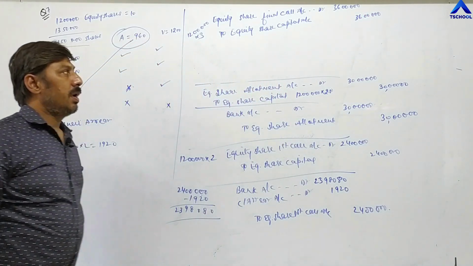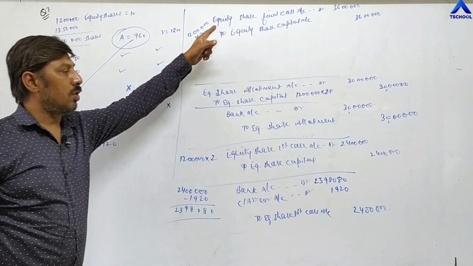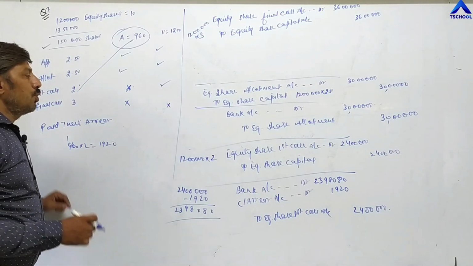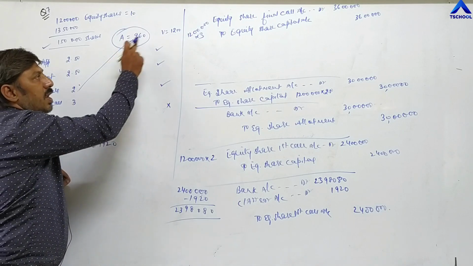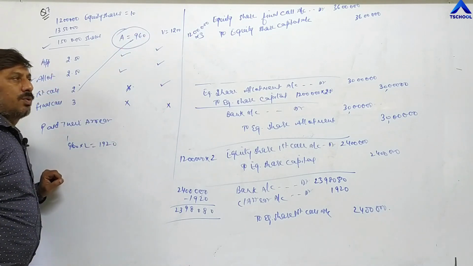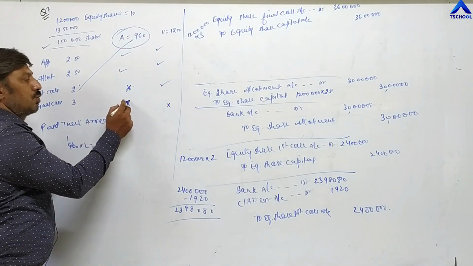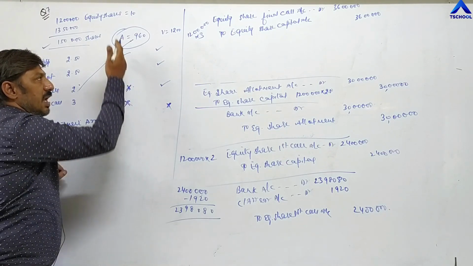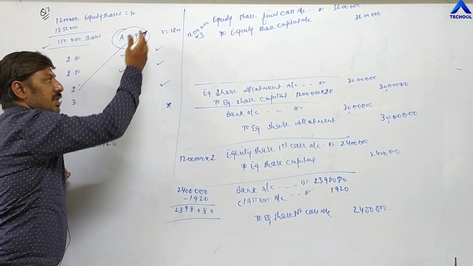But at the time of receiving the final call, two shareholders, Aishwarya and Vinay, have not paid the final call. Two cross marks are there, meaning Aishwarya has not paid and Vinay has also not paid.